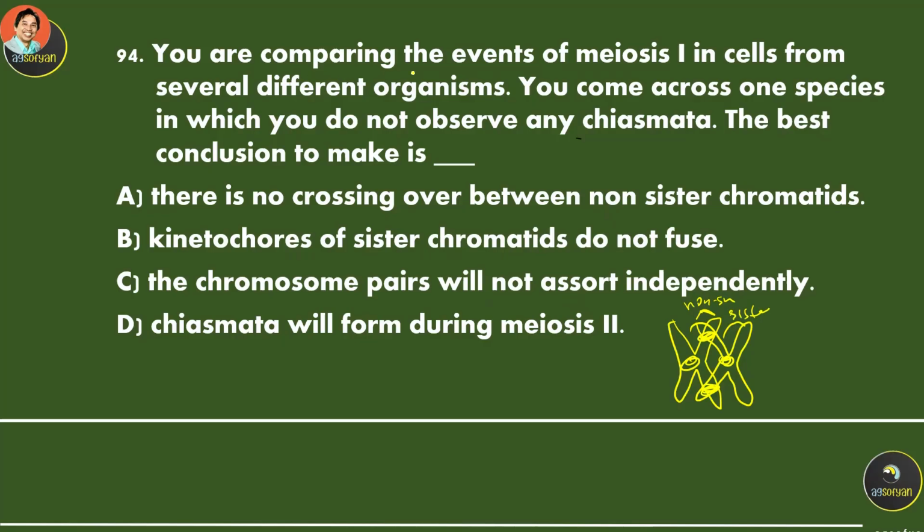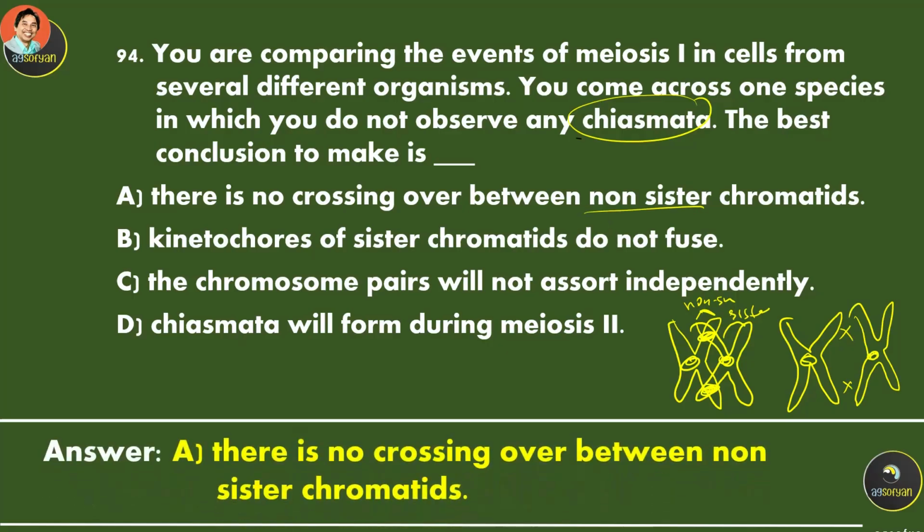You are comparing the events of meiosis in cells from several different organisms. You come across one species which you have, okay, you don't see the chiasma, so it means that the chromosome will be like this. So you don't see the crossing over between the non-sister chromatids. Okay, so it means that you observe no crossing over because no chiasma.